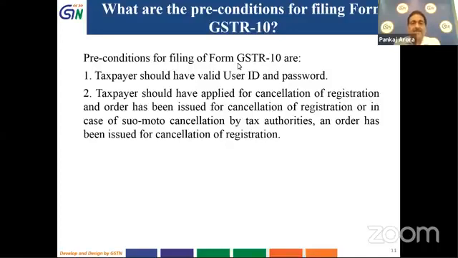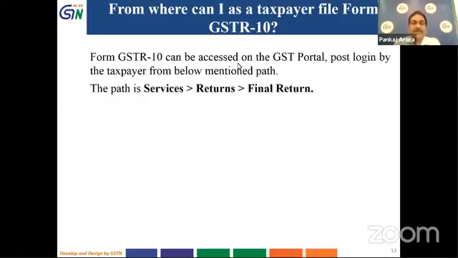So that order should have been issued for cancellation. So the navigation flow is, after logging in, when you log in to the GST portal, you can access the dashboard and click on the services, and then you click on the return, and then in the services menu itself, the final return menu is there.